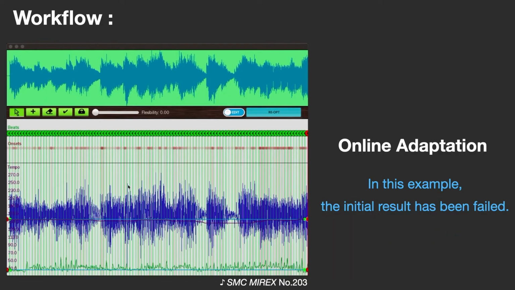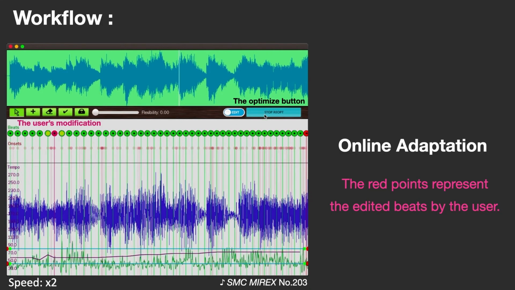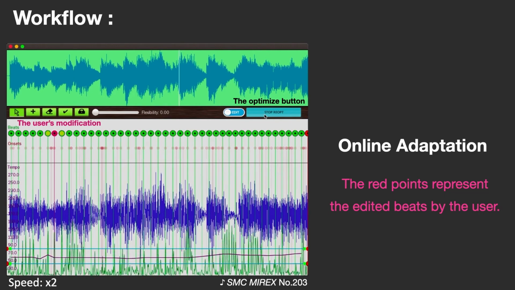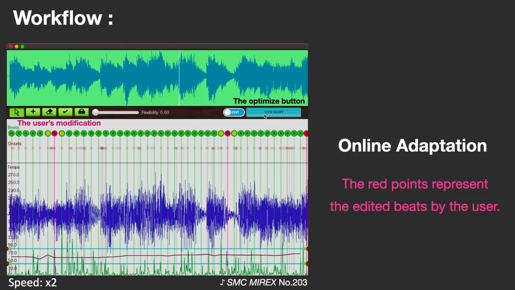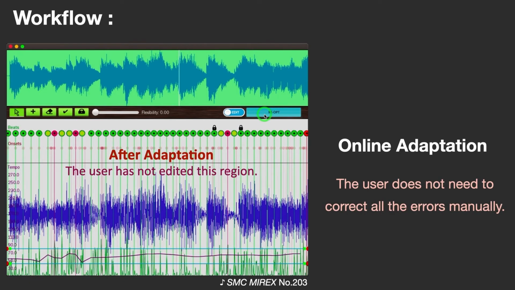By using the user's corrections, the system adapts the internal model to the user online. First, this is the initial result before adaptation. Next, the user corrects a few undesired beats and presses the optimize button. The system then starts the adaptation iteration of the internal model. This is the result. This region is not directly edited by the user, but a natural result is obtained.